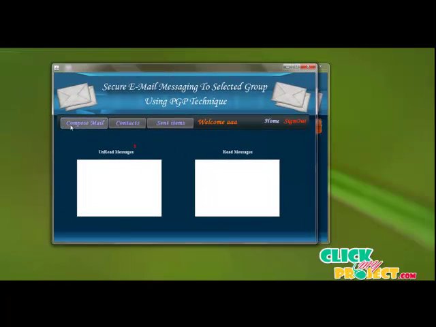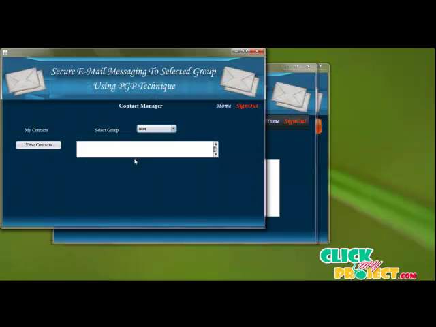From there we can compose a mail, view the contacts, and view the sent items. We are going to see the contacts right now. These are the groups, which contain a number of different users, and these are the contacts that can be added to the group.